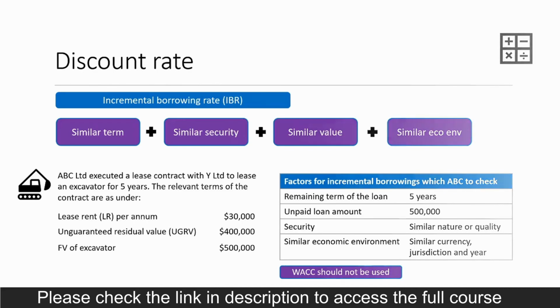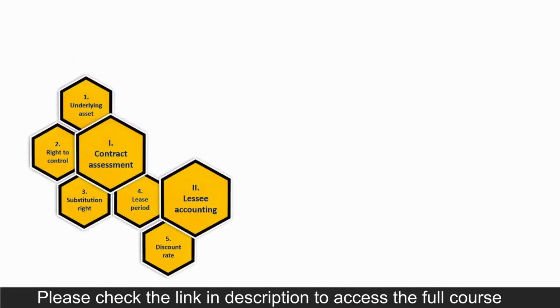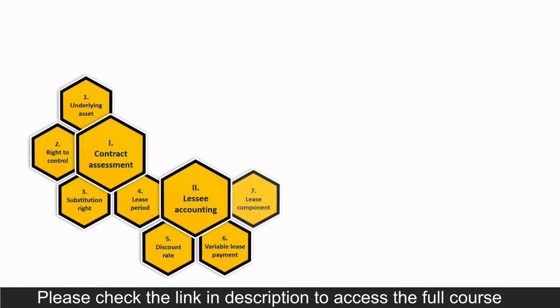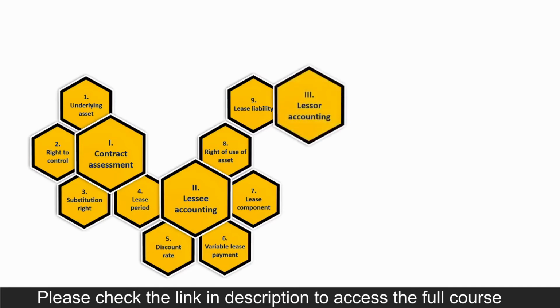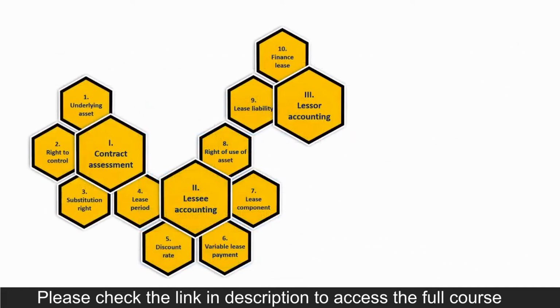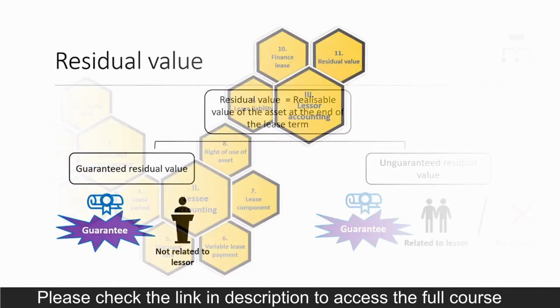rate of interest and what are the factors that are relevant for determining incremental borrowing rate. We will take insights on variable lease payments, understanding variable lease components, and computing lease liability and ROU. We will deal with each one of them with practical examples so you can have a clear understanding of all these terms. Then we will see lessor's perspective and know lease classification in finance lease and operating lease. This will also lead us to know and discuss residual value, which we'll cover in much detail.